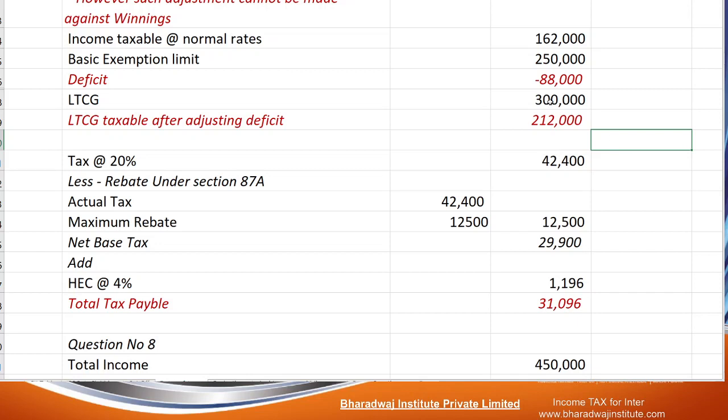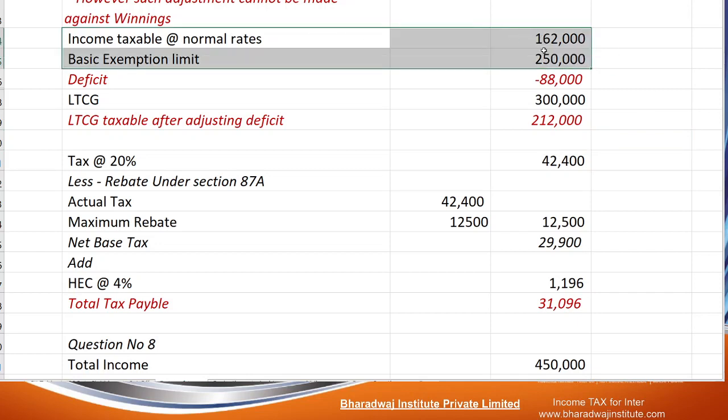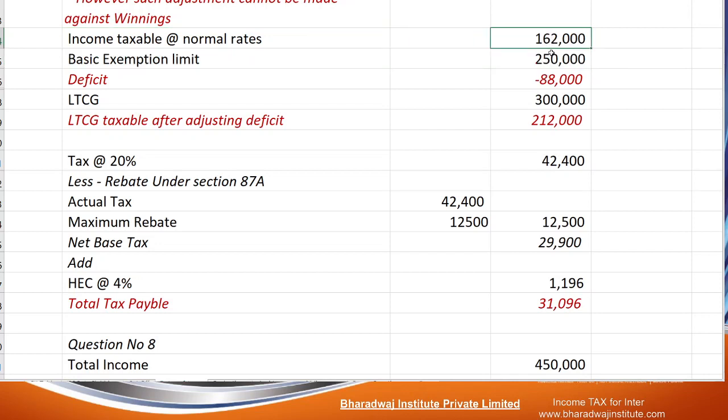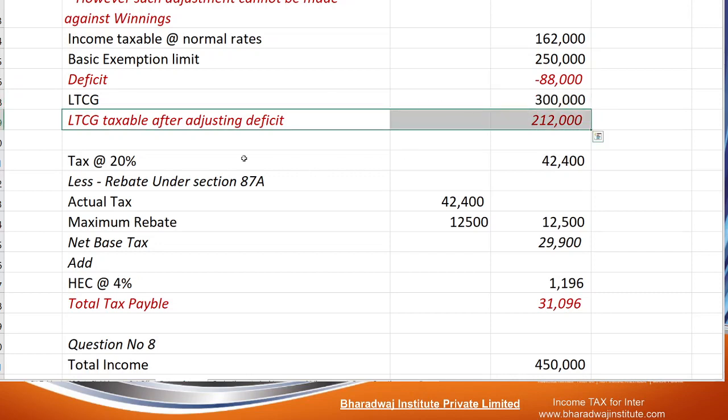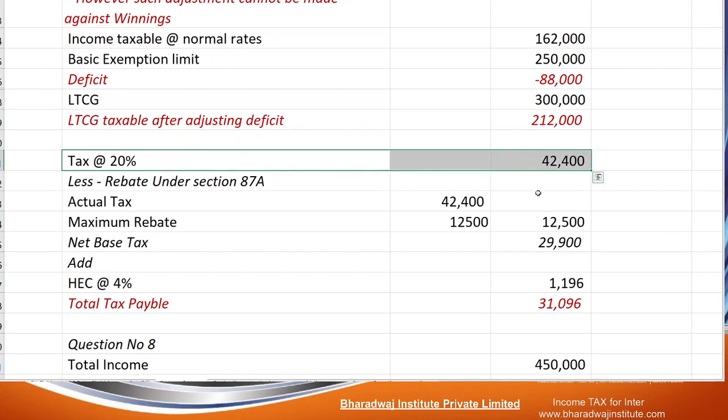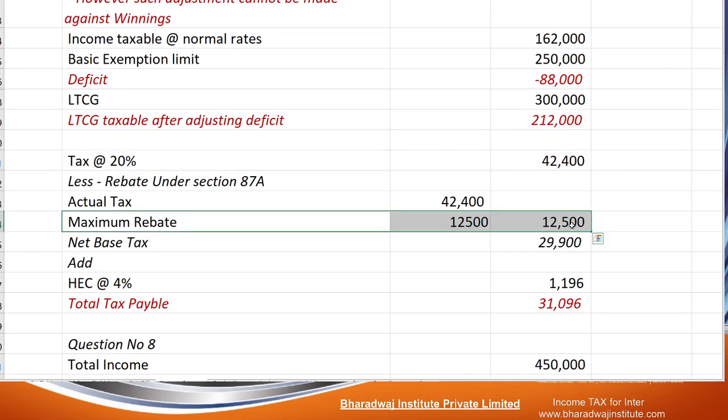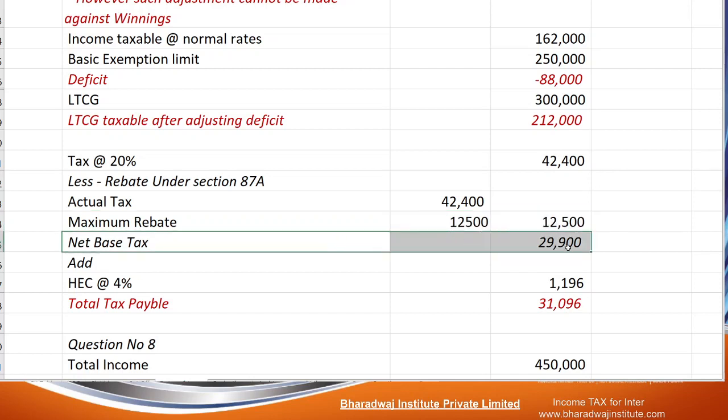Okay. So here we learned up to 2,50,000 exemption is there. But income is 1,62,000. So 88,000 of exemption, that is basic exemption, is adjusted towards long-term capital gain. So net long-term capital gain taxable is 2,12,000, on that 20%. Since the total income is not exceeding 5 lakhs, 12,500 of rebate is available. Okay, net tax is 29,900.